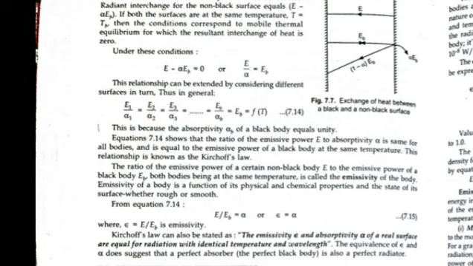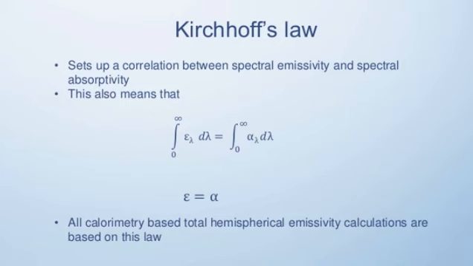The radiation emitted by a real body divided by the radiation that would be emitted by the black body is epsilon. So Kirchhoff's law can also be stated as: the emissivity and absorptivity of a real surface are equal for radiation with identical temperature and wavelength. This also means that if we integrate from 0 to infinity the emissivity with respect to a small wavelength band, it will give the value of epsilon equal to alpha.